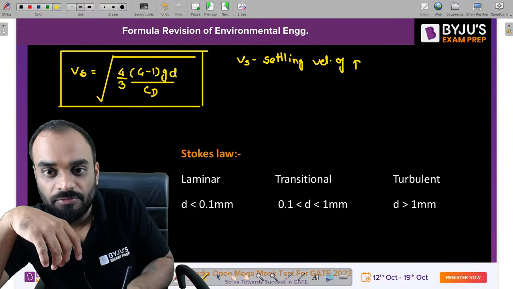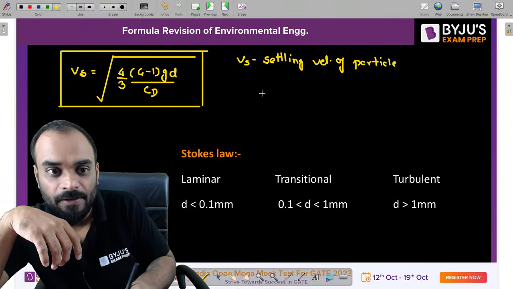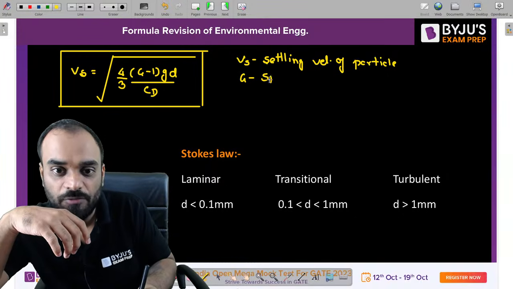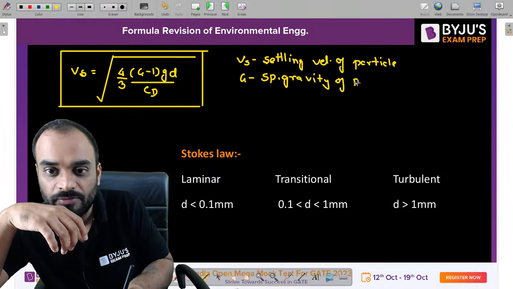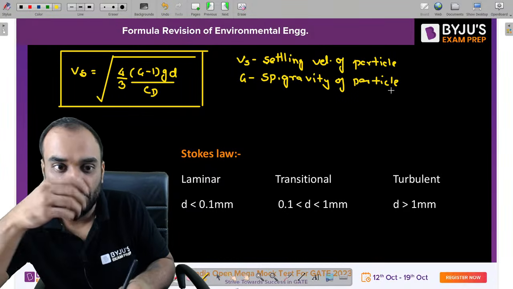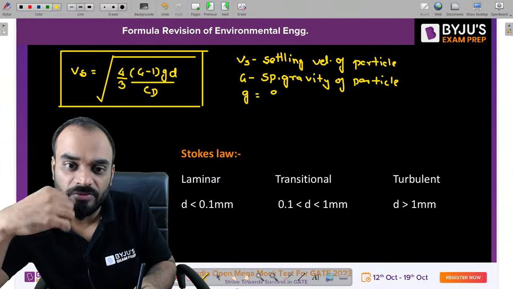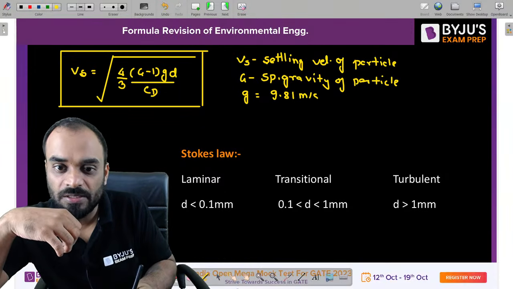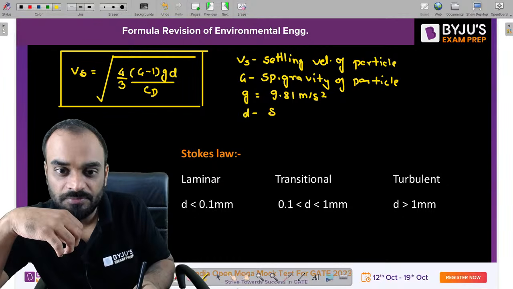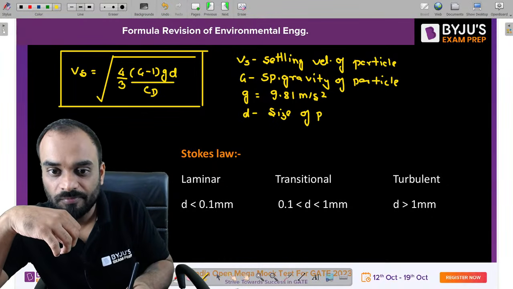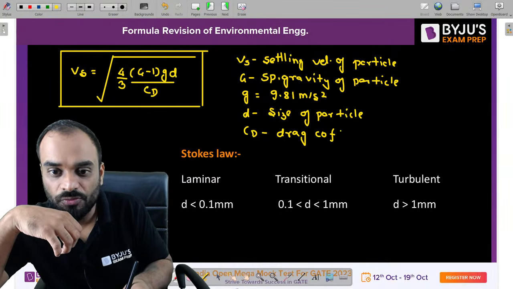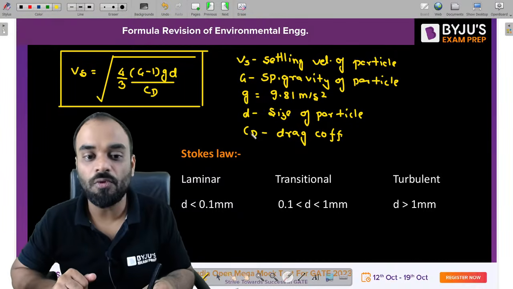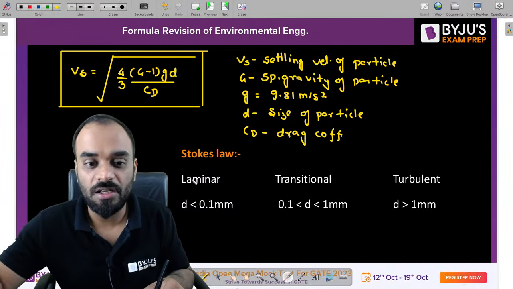What is G? It is the specific gravity of the particle. What is small g? You know that, guys, its value is 9.81 meter per second square. D is the size of the particle. What is CD? It is the drag coefficient. Now, this drag coefficient will depend upon what? It will depend upon the size of the particle which we have, right?